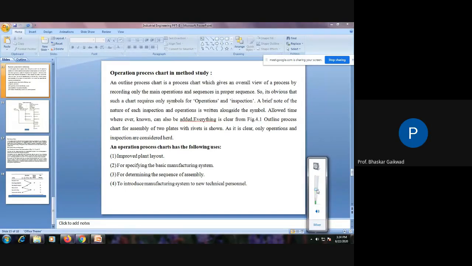Present, sir. 2, present, sir. 3 absent. 4 absent. 5, present, sir. 6 absent. 7 absent. 8, present, sir. 9 absent. 10 present. 11 absent. 12 absent. 13 absent. 14 absent. 15 present.